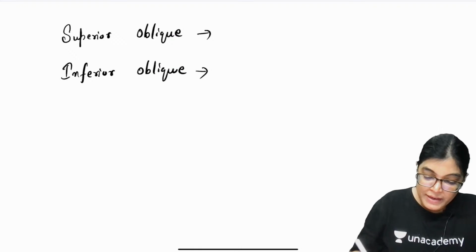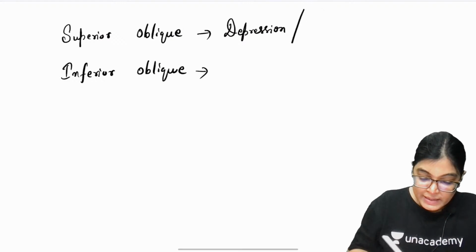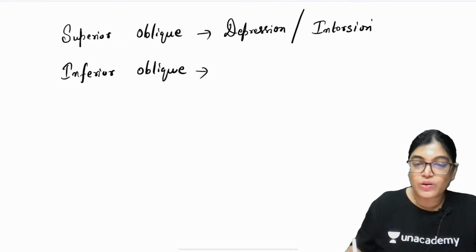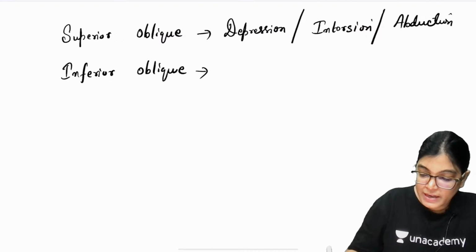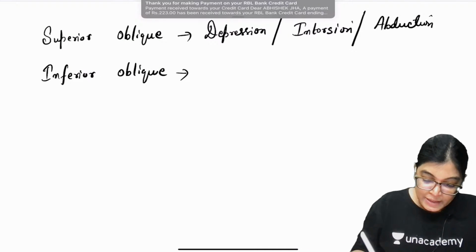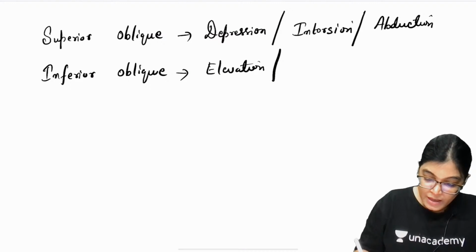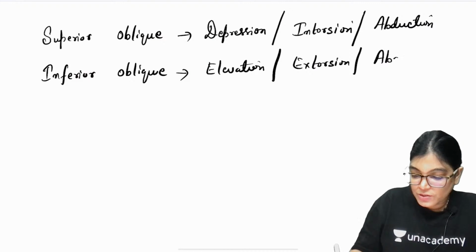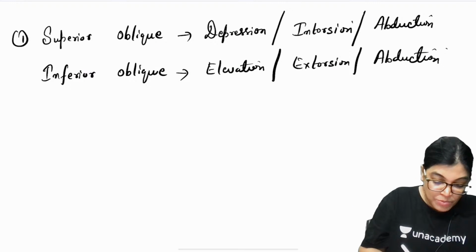The superior oblique will cause depression of the eyeball and intorsion, medial rotation of the eyeball, and these oblique muscles are active in the abducted eye. The inferior oblique will cause elevation, just opposite to its name, and will cause extorsion. The oblique muscle, as I told you, is active in the adducted eye. So this is about the two oblique muscles.